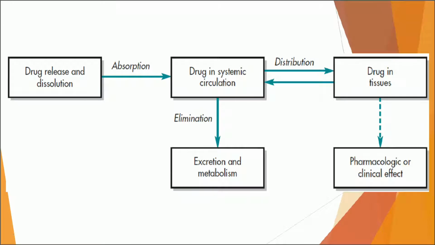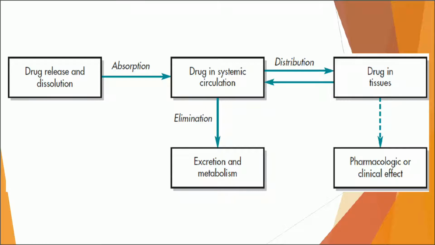This particular graphic would help you to understand how different processes take place inside the body. As you can see here, after coming out from the dosage form, the drug goes into systemic circulation, which is also known as the blood circulation, and the process by which the drug enters into systemic circulation is known as absorption. And as you can see here, absorption is a unidirectional process.